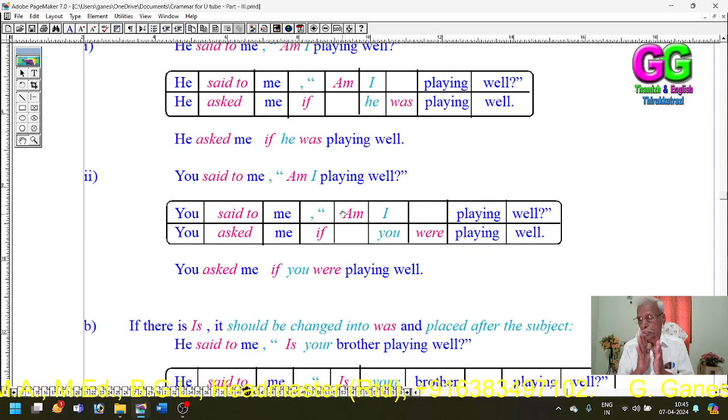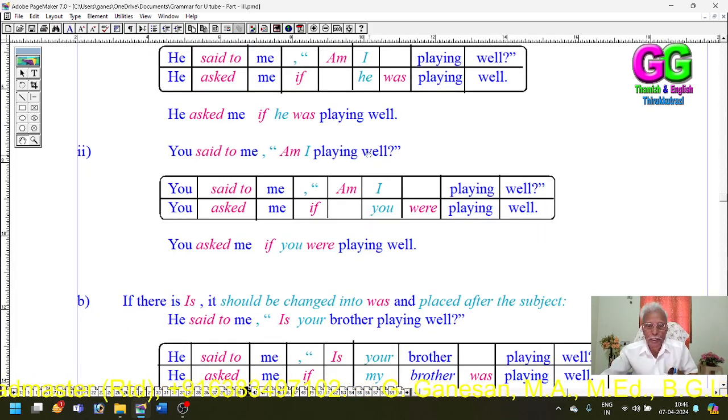Because the simple rule is, if the verb is in present tense, it should be changed into simple past. But according to the be verbs, if there is am, it may be changed either to was or were according to the subject of the reported sentence.